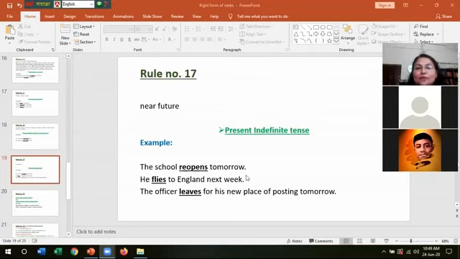Example, the school reopens tomorrow. You can say here, the school will reopen tomorrow, or the school reopens tomorrow. Both are correct. He flies to England next week, because this week, then comes the next week. Very near, very close. That is why we are using present indefinite tense. He flies to England next week. The officer leaves for his new place of posting tomorrow. In the same way, we can write, the officer will leave for his new place of posting tomorrow.